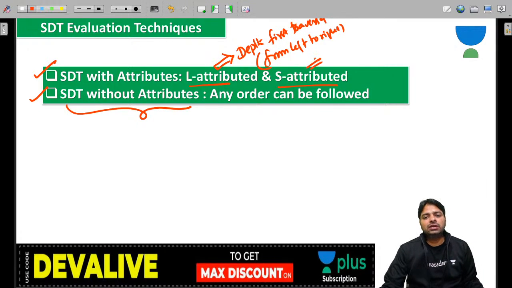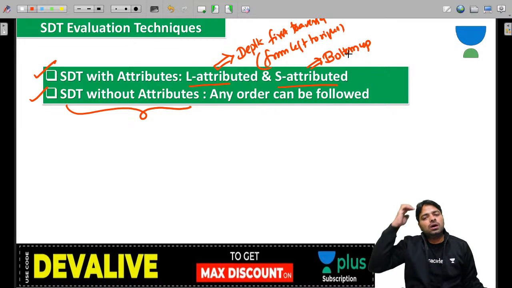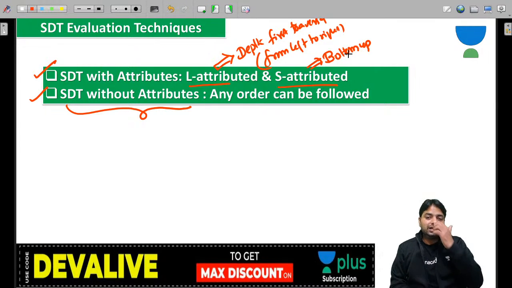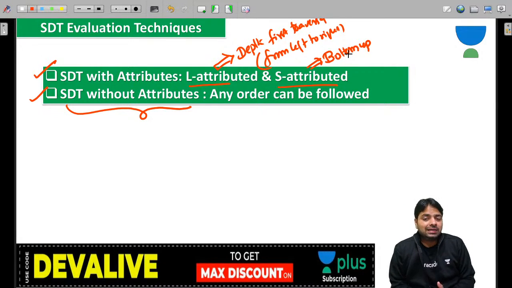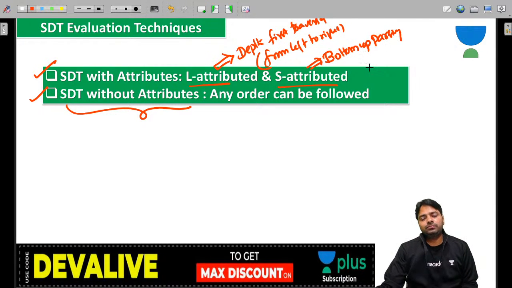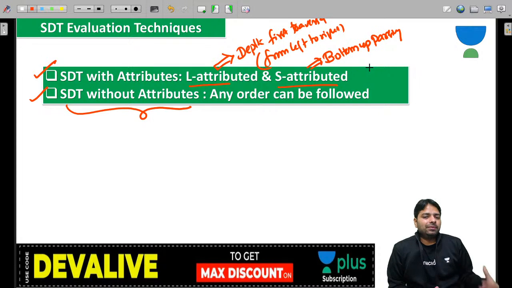S attributed actually follows the bottom-up parsing concept, because you depend on the children, the synthesized attributes you will have in that grammar. So you can always use bottom-up evaluation, where attributes are evaluated bottom-up.